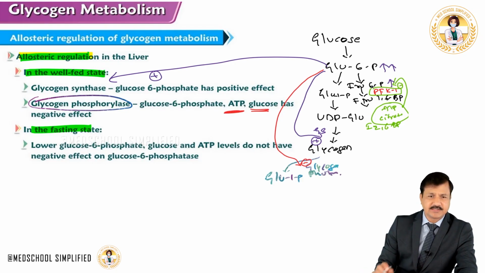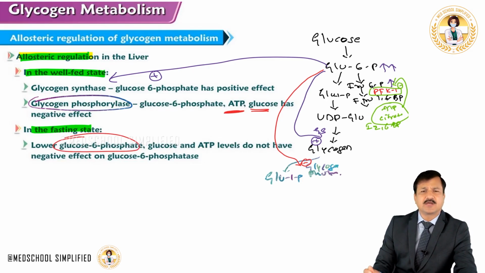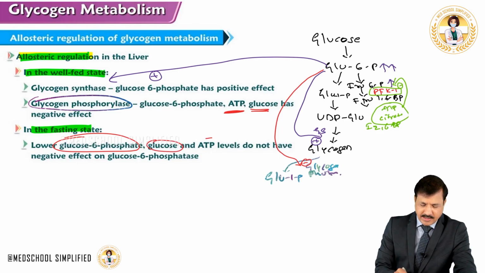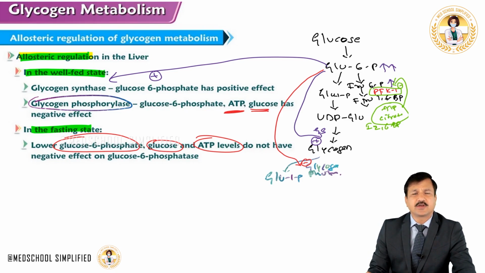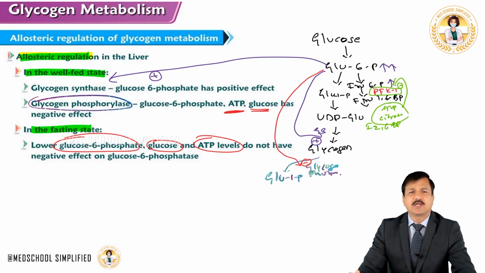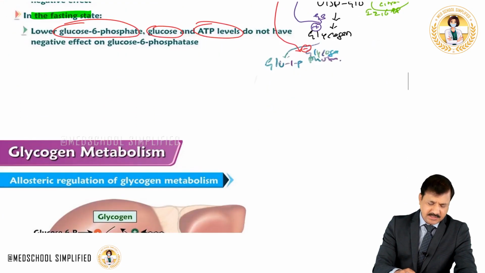Now coming to the fasting condition. Under fasting condition, what will happen? There will be lower glucose 6-phosphate because under fasting condition there is a need for glucose in the blood. So glucose 6-phosphate levels are lower, glucose levels are lower, and ATP levels are lower. That's why glucose 6-phosphate does not have a positive effect on glycogen synthase. So glycogen synthesis doesn't go on. And since glucose and ATP levels are lower, they don't have a negative effect on glycogen phosphorylase. That's why glycogen phosphorylase is now free to work. And this is how regulation is going on in the liver, especially allosterically.